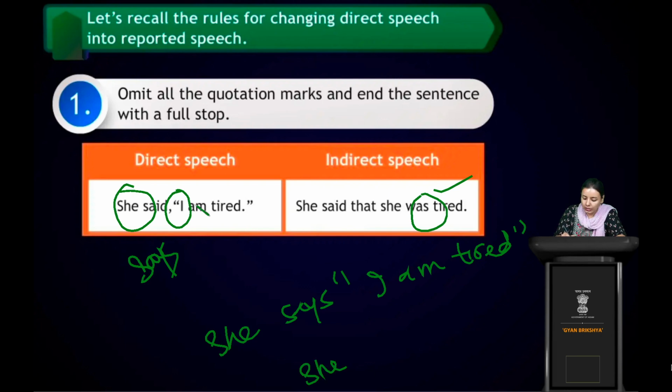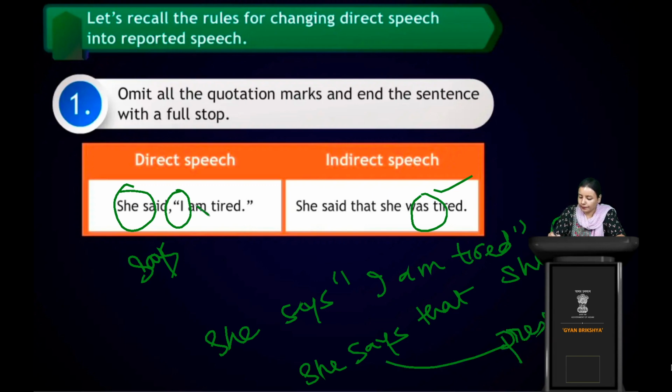If this was the sentence, then let's see what would be the indirect form of it. Then it would be, she says that what? She says that she is tired. She is tired. Why "is"? Because it's present tense, right? Clear now? Did you see the difference?